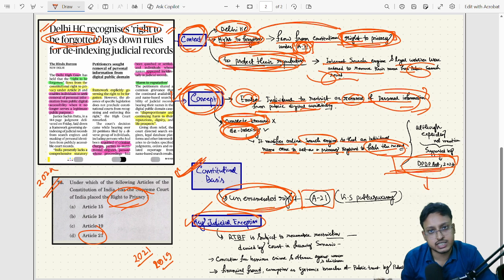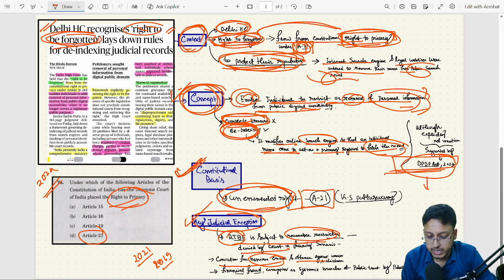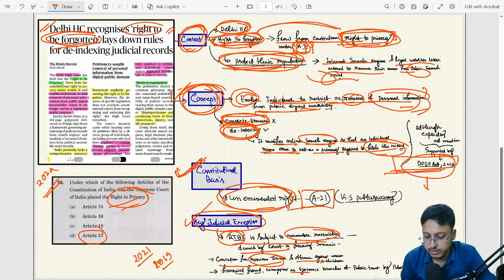And the key judicial exception is that because the right to be forgotten is subject to reasonable restrictions, the court can deny it in the following circumstances: in case of conviction for a heinous crime, offenses against women and children, financial fraud, corruption, and systematic breach of public trust by a public official. So this is not an absolute right, it has certain reasonable restrictions.